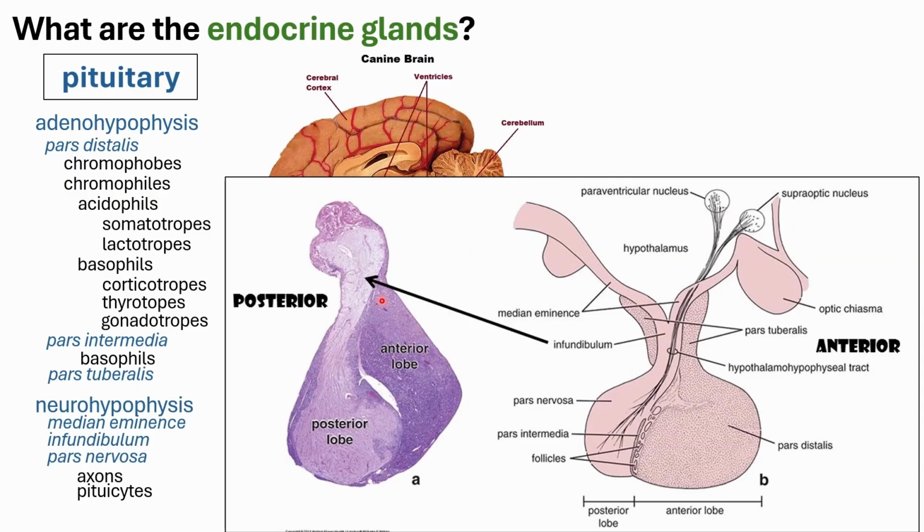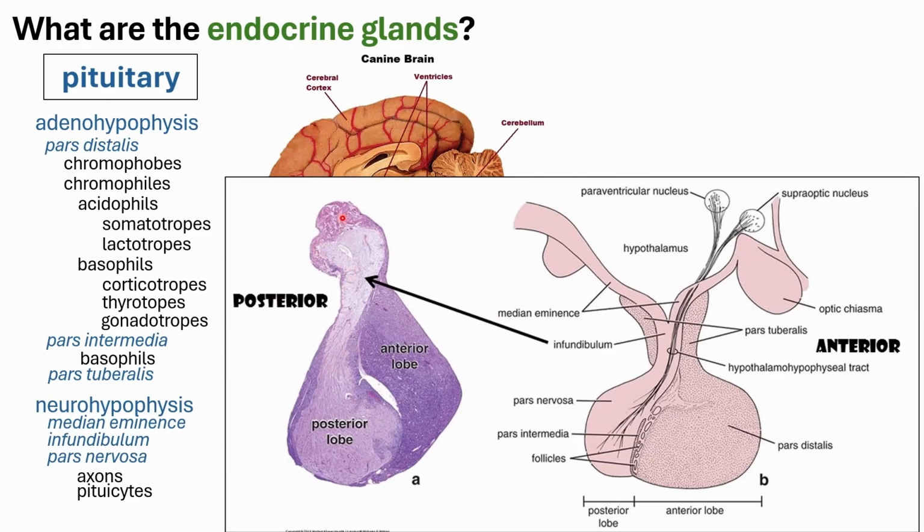So again, the anterior lobe is your adenohypophysis, and the posterior lobe is your neurohypophysis. So the neurohypophysis would have a connection to the brain area, to the hypothalamus, okay? So that's how you can differentiate your posterior lobe or your neurohypophysis from your anterior lobe, because your anterior lobe does not have a direct connection to the brain, unlike your posterior lobe or neurohypophysis. Okay? For the neurohypophysis subpart.